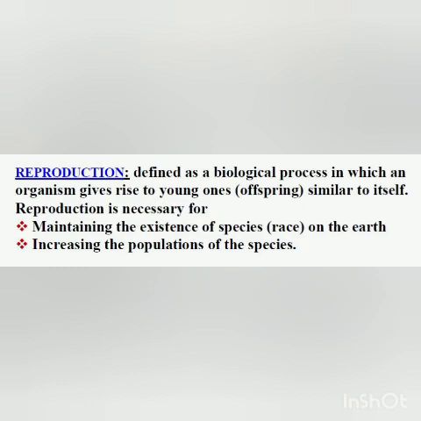But children, parent cells have DNA, and in the nucleus chromosomes are present. These chromosomes have to be transferred to the offspring. Exact copies of the DNA present in the parent have to be transferred to the offspring, then only the offspring will be similar.